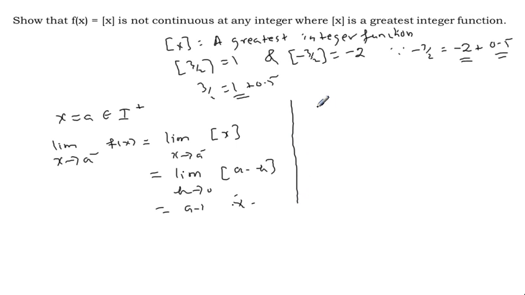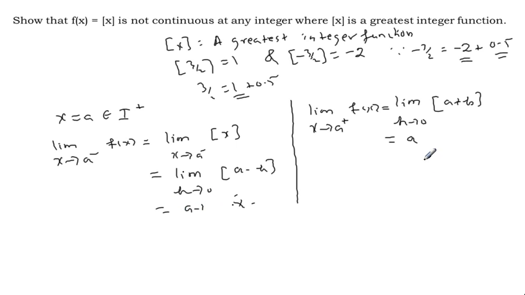Now the right hand limit. Limit x approaches a from the right side, f of x is limit h approaches 0 of square bracket of a plus h. Remember, a is already an integer, h is a very small decimal. So with one integer and a positive decimal, the greatest integral portion of a plus h is nothing but a. A is an integer, so a. So what is the left limit?